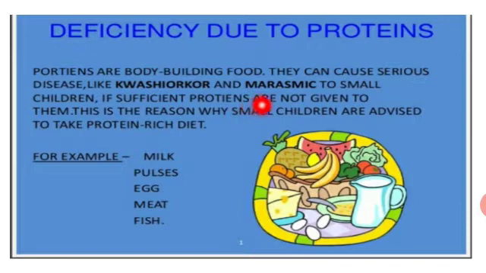Deficiency due to proteins. Proteins are body building food. Their deficiency can cause serious diseases like kwashiorkor and marasmus in small children. Insufficient proteins are not given to them. This is the reason why small children are advised to take a protein rich diet, for example, milk, pulses, egg, meat, fish.